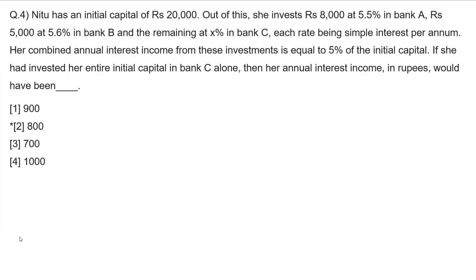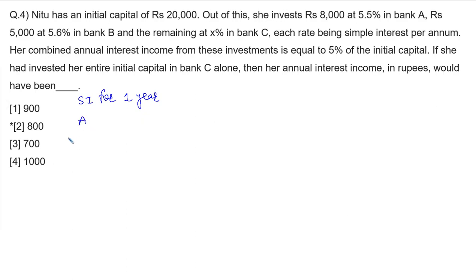Question number 4. Nitu has a certain initial capital of rupees 20,000. Out of this, she invests 8,000 at 5.5% in bank A, 5,000 in bank B, and the remaining in bank C. Interest is per annum. Then her combined annual interest, which means simple interest for 1 year, is equal to how much?